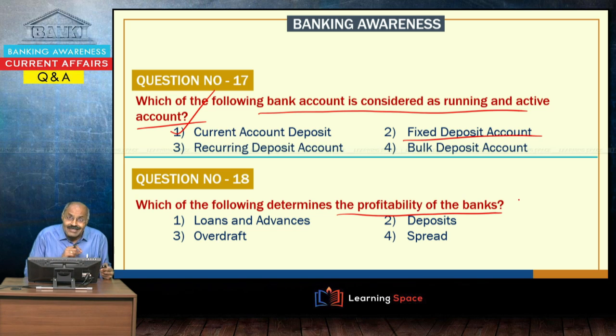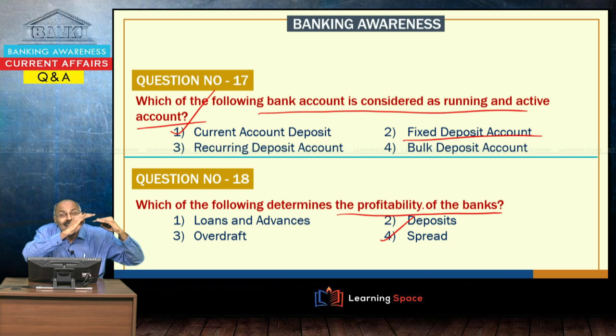Which of the following determines the profitability of the banks? The answer here is spread. What is meant by spread? Let us assume the bank's MCLR, marginal cost of funds based lending rate, is 8%.